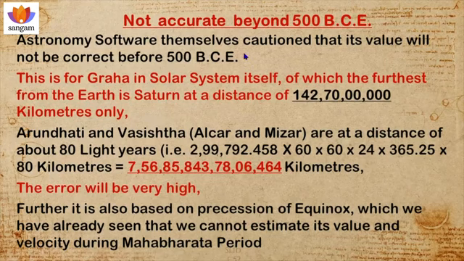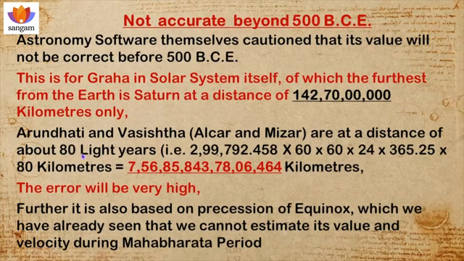Even for this, it will not be correct before 500 BCE. Then how can we say about 5,500 BCE or 3,100 BCE? Definitely we cannot say. Much error will be there.